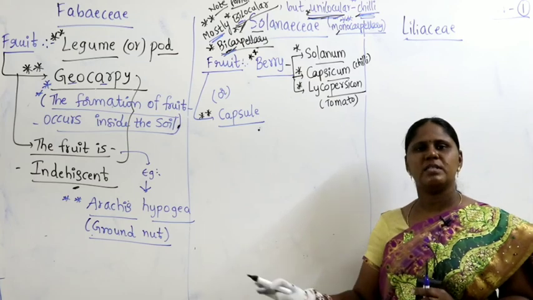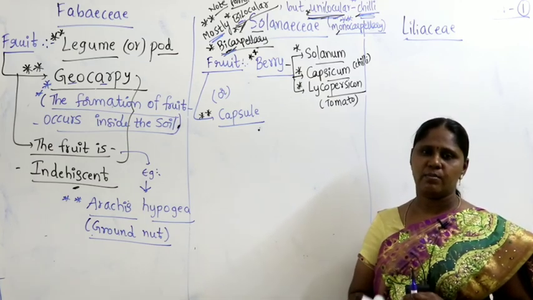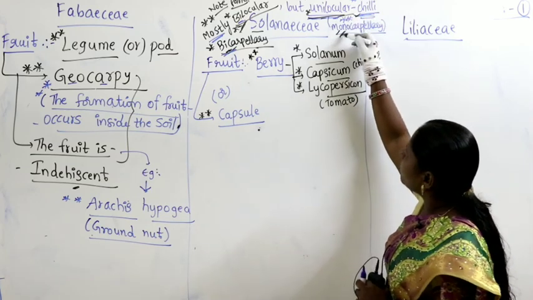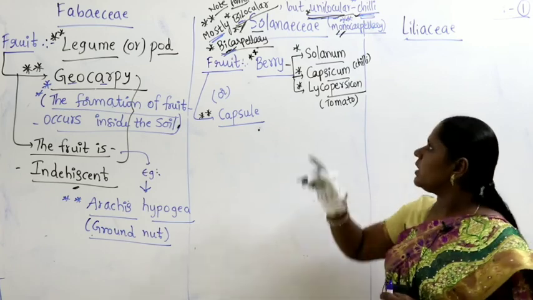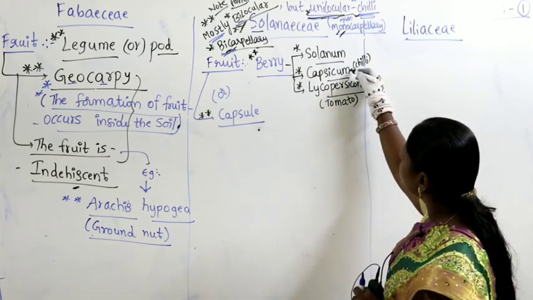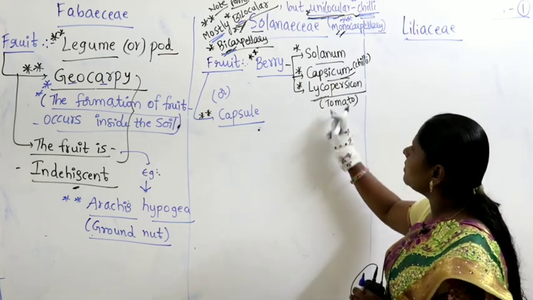Remaining all members are bicarpellary and bilocular. So berry is found in Solanum, Capsicum and Lycopersicum. Capsicum means chili, unilocular and monocarpellary, important to remember. Lycopersicum is tomato.